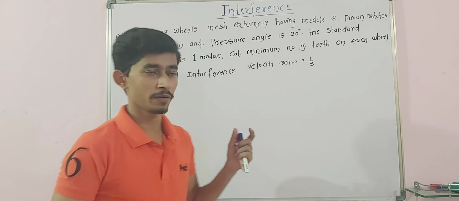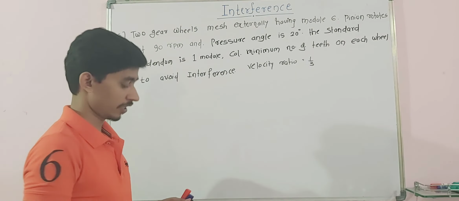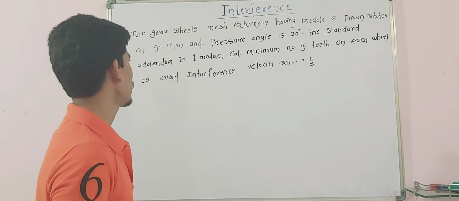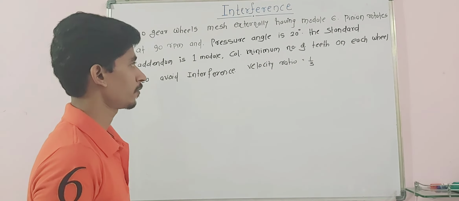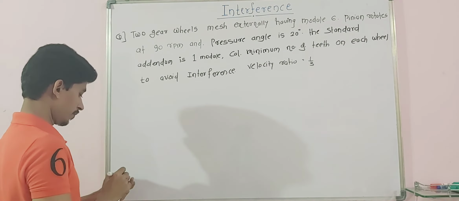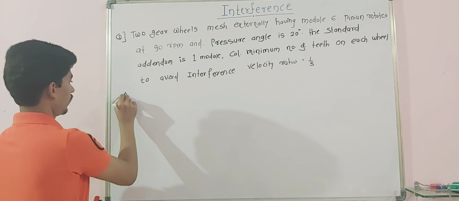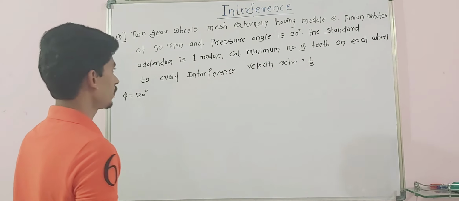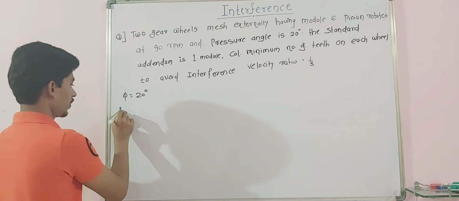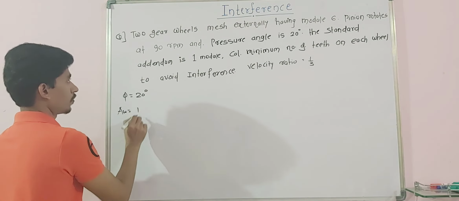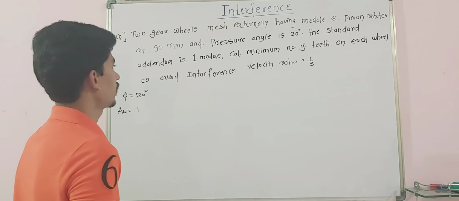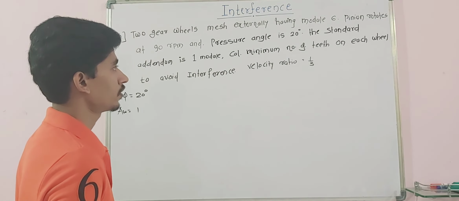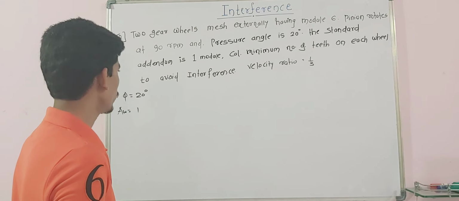So in this problem, two gear wheels are given, meshing externally, having module 6. Pinion rotates at 90 rpm and pressure angle is given as 20 degree. So this is pressure angle phi, 20 degree. If the standard addendum is one module, that is nothing but AW, one module. Calculate the minimum number of teeth on each wheel to avoid interference.